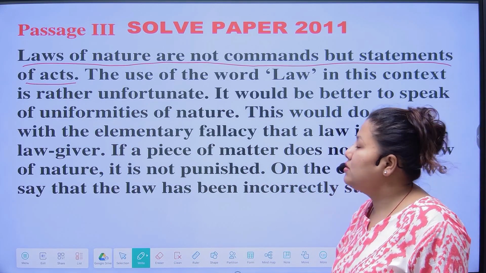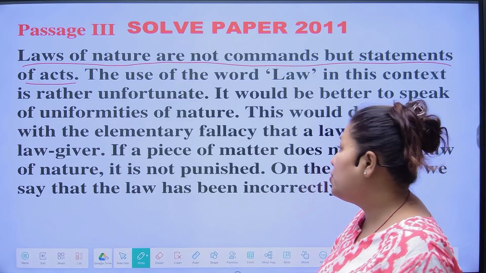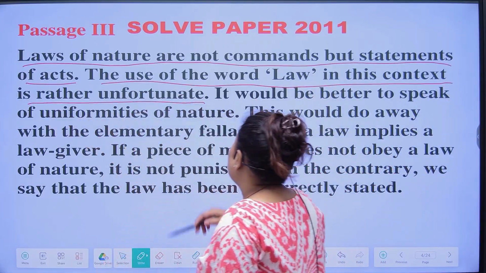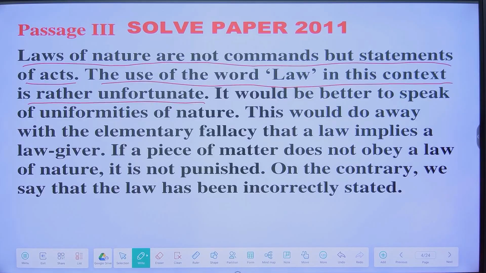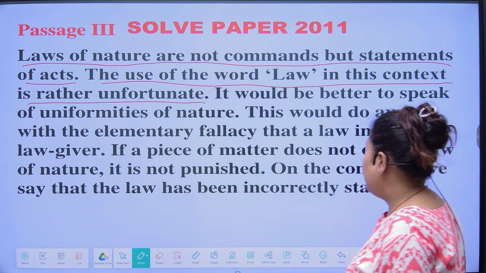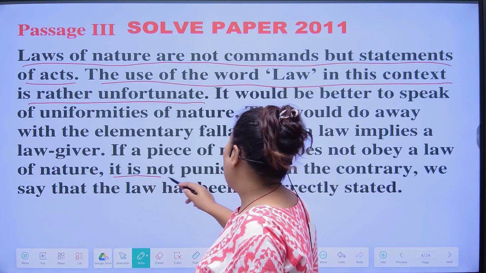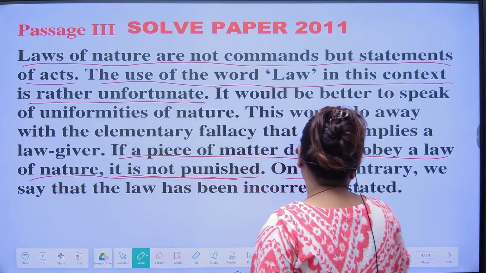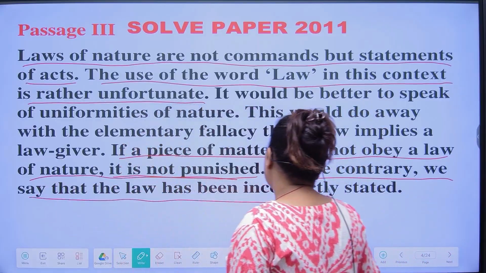How did the writer use the word law in this passage? The use of the word law in this context is rather unfortunate. Next question, what does the passage say happens if a piece of matter does not obey a law of nature? The answer is, it is not punished. On the contrary, we say that the law has been incorrectly stated.